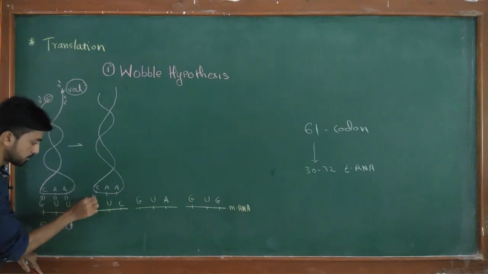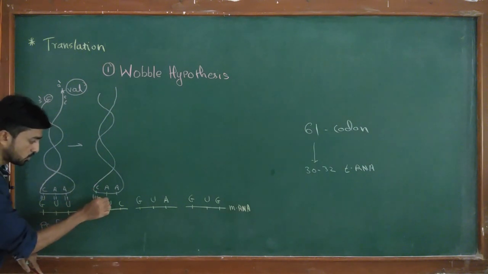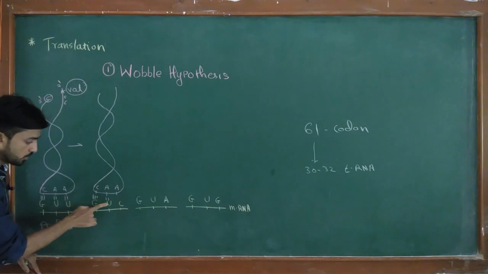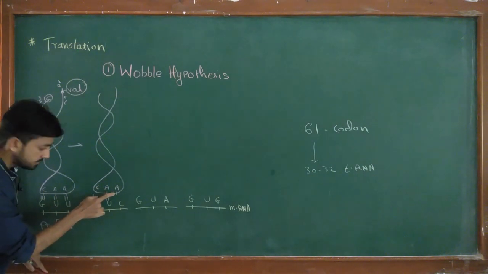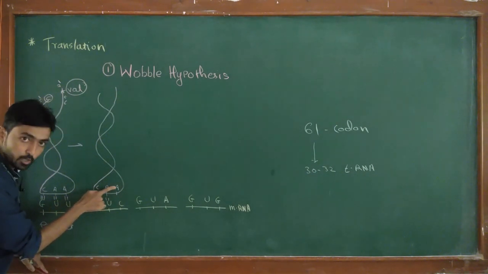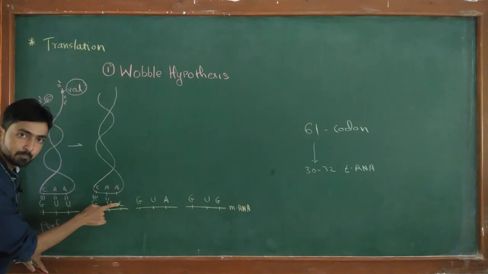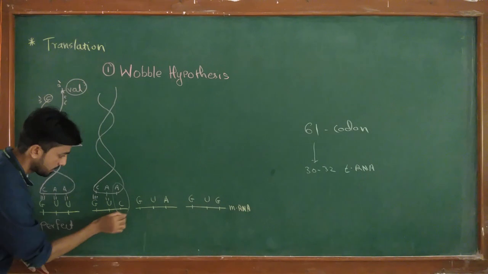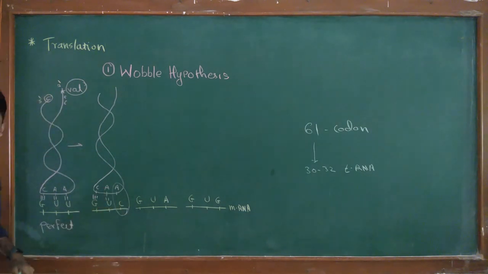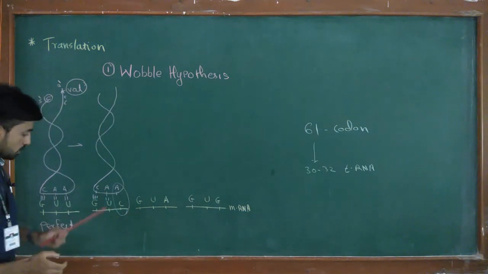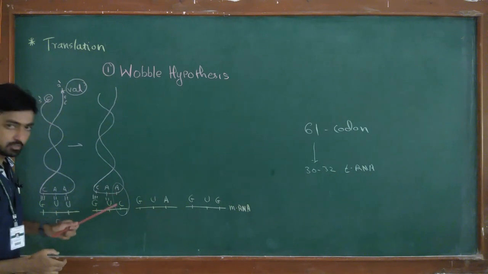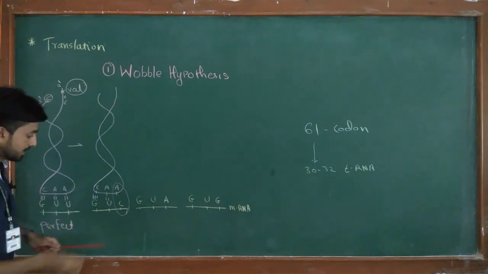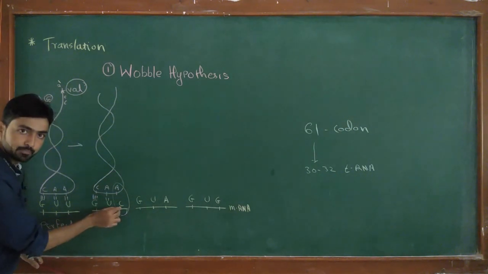So there are three hydrogen bonds between G and C, two hydrogen bonds like this between A and U, but this is not a proper pairing. A cannot pair with C. This position is called the Wobble position by Crick, or this base pairing is called Wobble pairing. We know that this is a mismatch.